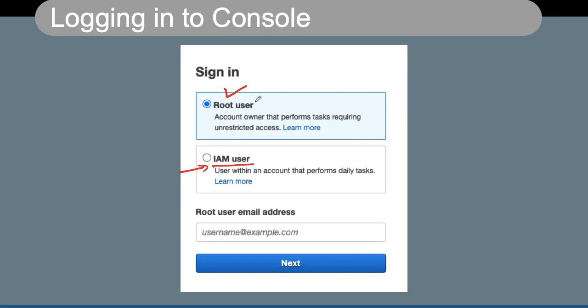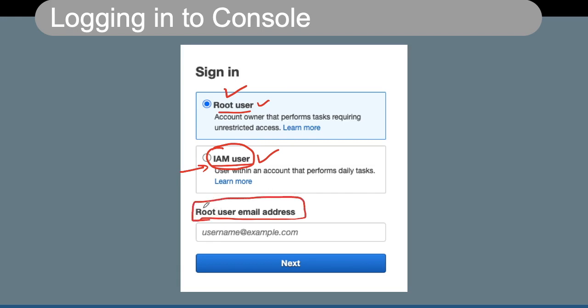So IAM user, under one root user, I can have multiple IAM users, and I can also assign what authorizations those IAM users will have, what their capabilities are, what they will be allowed to do with the AWS resources, whether they will be able to use some services or not, whether they will be able to create some new resources or not. So each and everything can be assigned to these IAM users. We are going to talk about these IAM users in detail. If you are accessing by using the root user, you will be using the root user email address and the password.